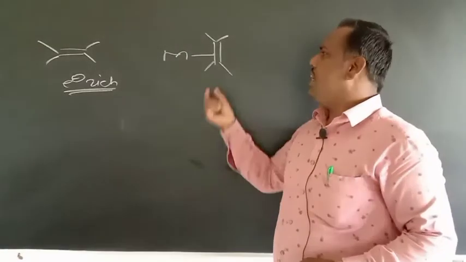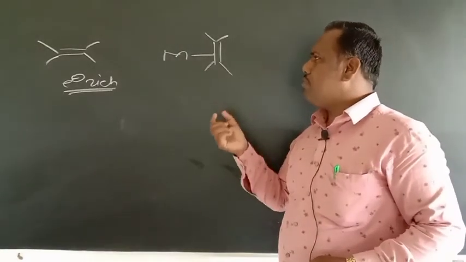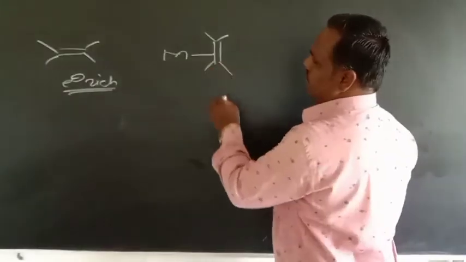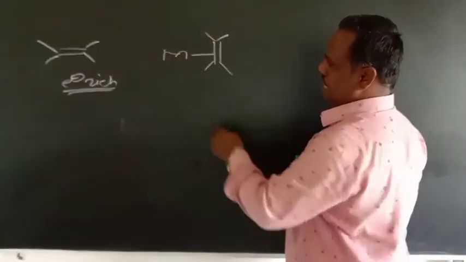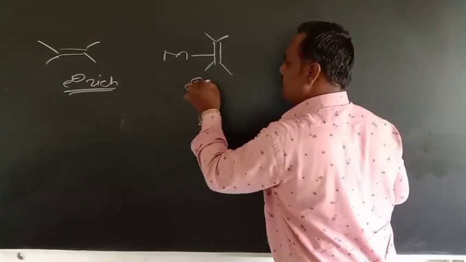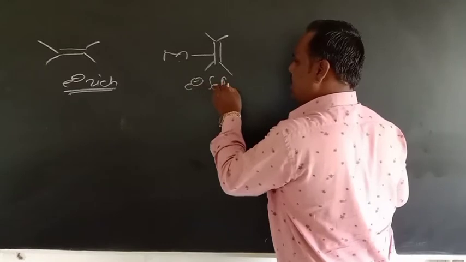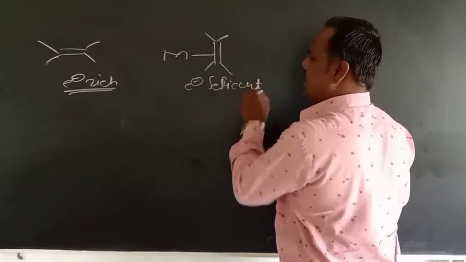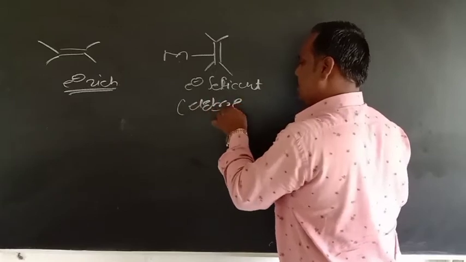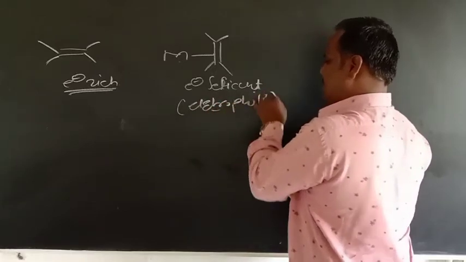They are activated to attack by nucleophiles, because the polyenes attached to the metal atoms are electron deficient, and therefore they are considered as an electrophile. So this is the difference.